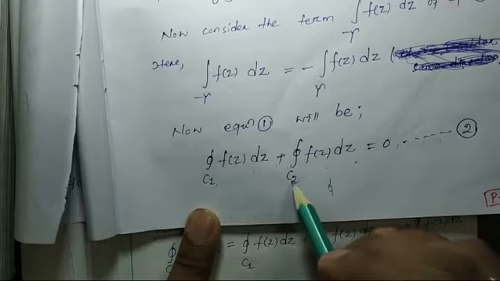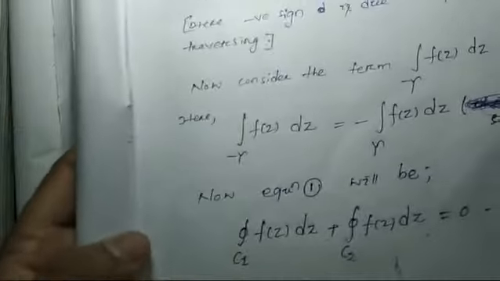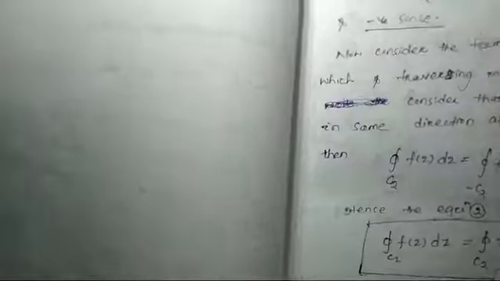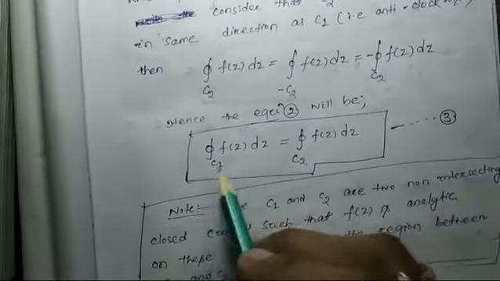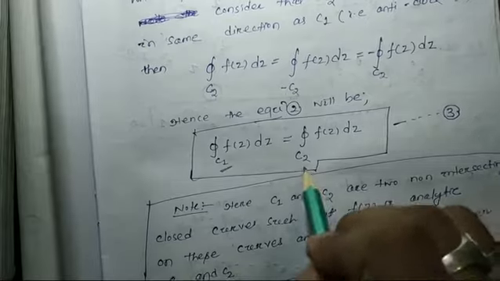However, C2 is itself clockwise, and if I consider its anti-clockwise sense, then it will be again minus, we have to multiply. Then we found that the closed integral over C1 is equal to the closed integral over C2 of f(z).